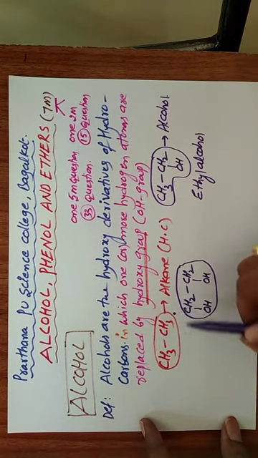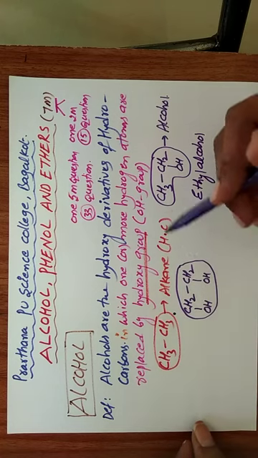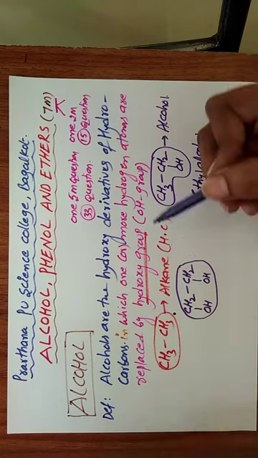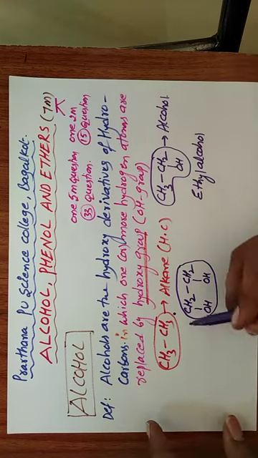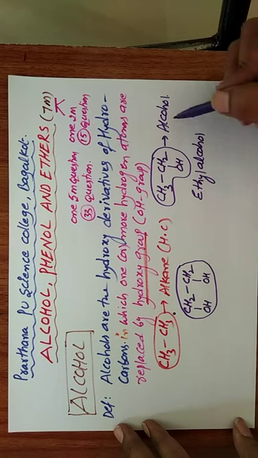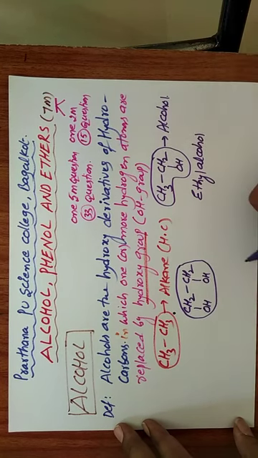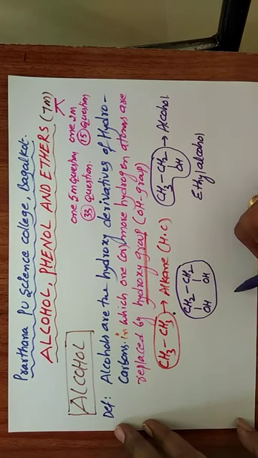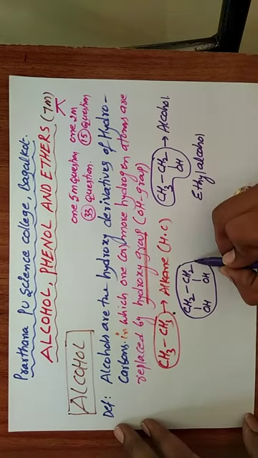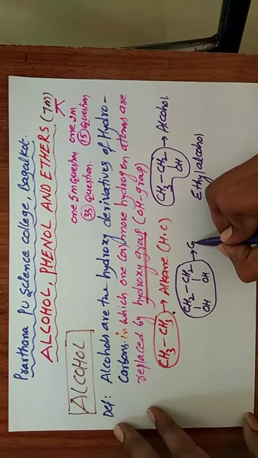In this alkane, one or more hydrogen atoms are replaced by OH groups, and then we can get different alcohols. This is the explanation for this definition. This is an example for alcohol, ethyl alcohol. This one is taken as a glycol. Different examples are there.